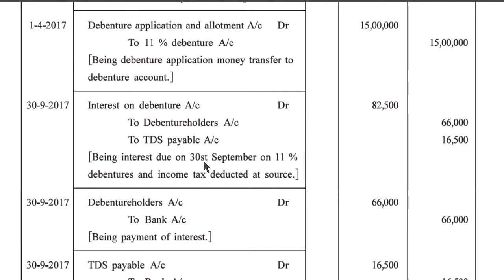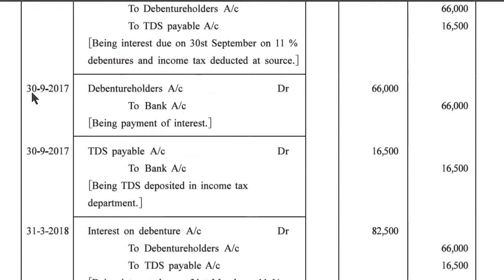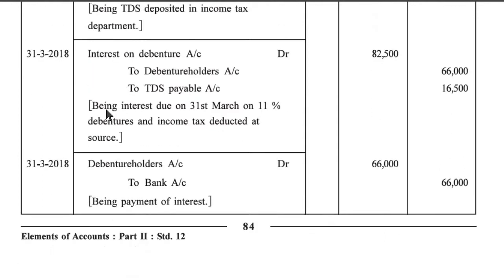Being interest due on 30th September on 11% debenture and income tax deducted at source. 30 September 2017, debenture holders account debit 66,000 to bank account 66,000, being payment of interest. 30 September 2017, TDS payable account debit 16,500 to bank account 16,500, being TDS deposited in income tax department.